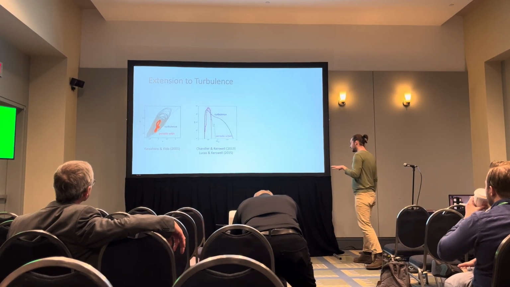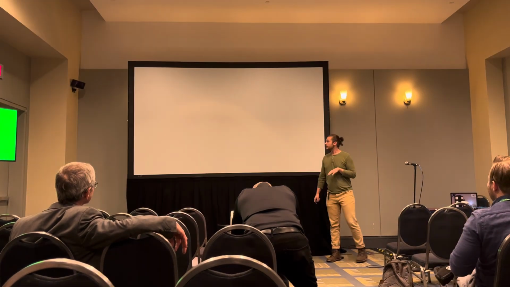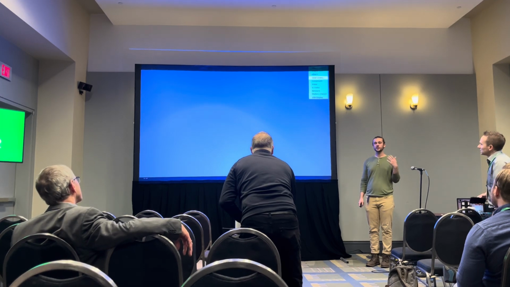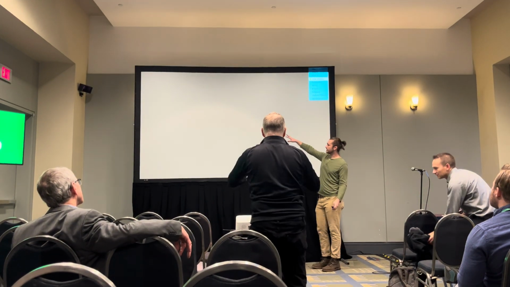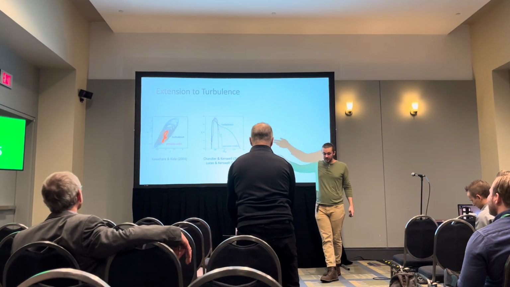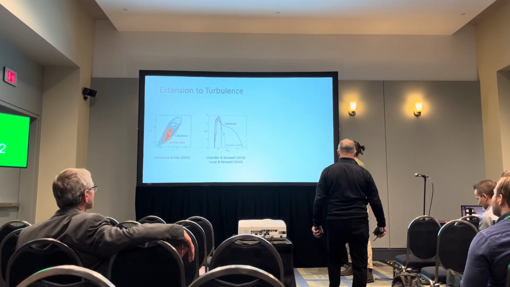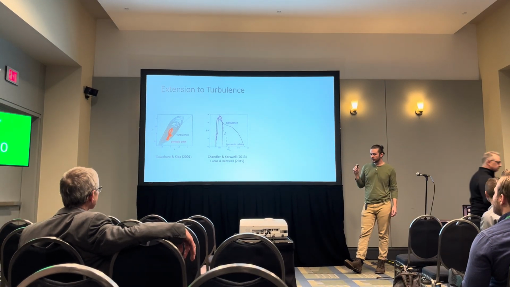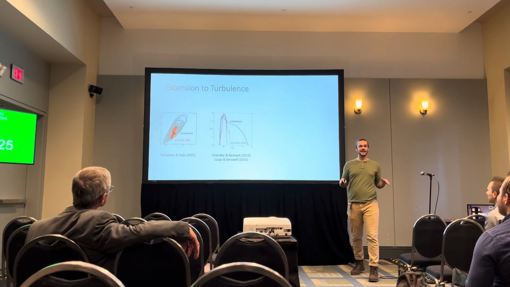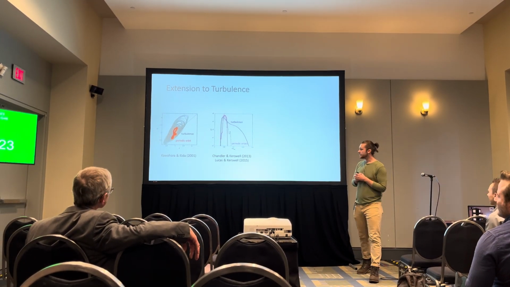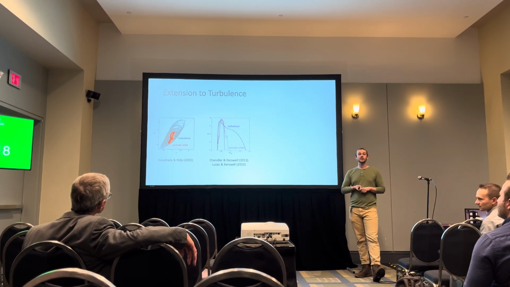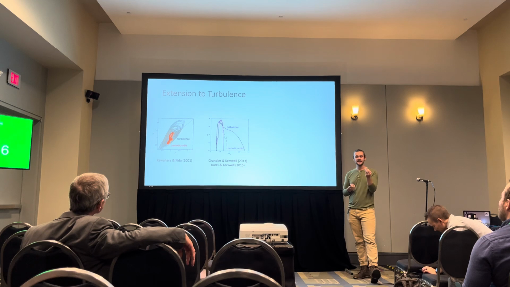About a decade later, Chandler and Kerswell put this to a more rigorous test. They computed the distribution of dissipation over turbulence. What you're going to see is this black or blue line here. And then they computed the weighted sum of distributions over periodic orbits, shown in pink. Comparing the two shows that there's a very large discrepancy. This weighted sum of orbits was not able to reproduce the statistics of turbulence. And this is likely due to there not being enough solutions, and turbulence does not come close enough to them for the periodic orbit theory weights to gain traction.